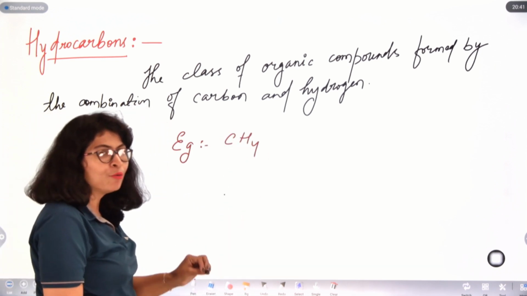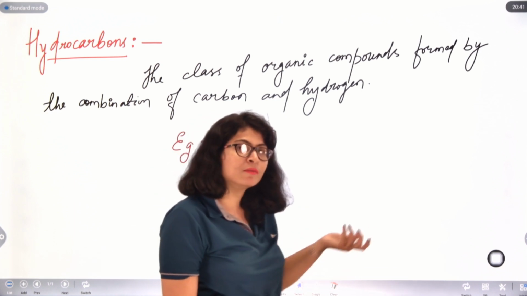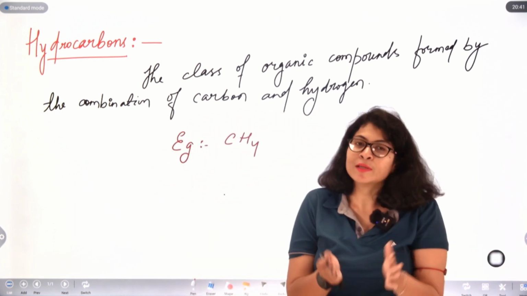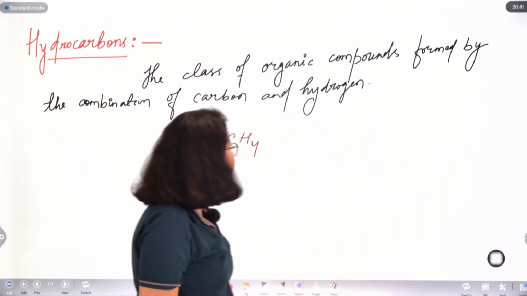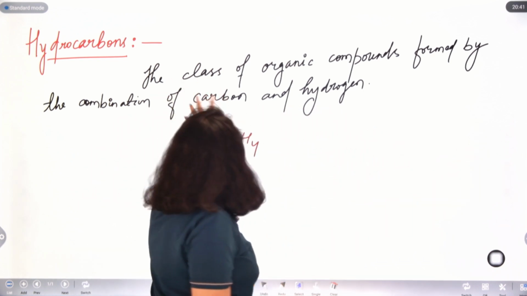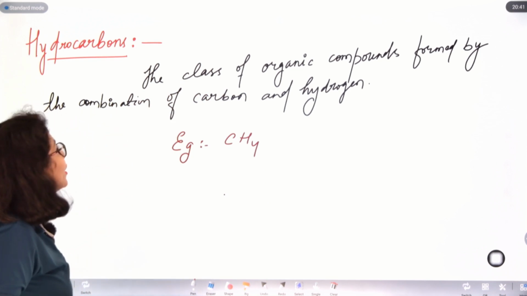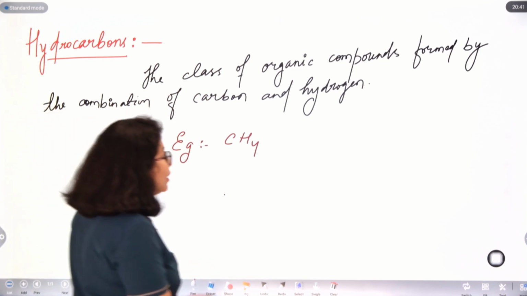For now we are quite familiar with methane, that's why I'm giving the methane example in everything. Once we proceed into the chapter, we'll be dealing with newer organic compounds. So what are hydrocarbons? The class of organic compounds formed by the combination of carbon and hydrogen only.